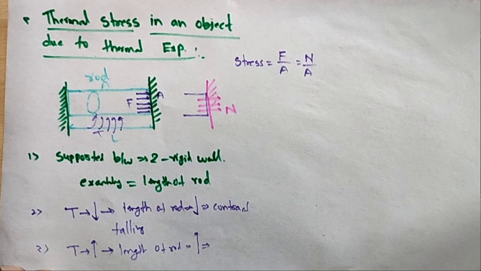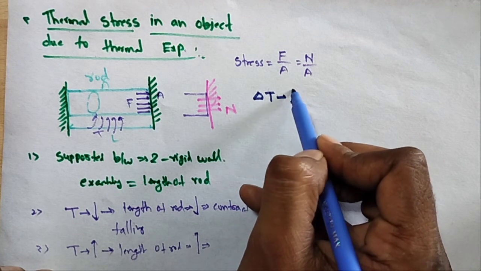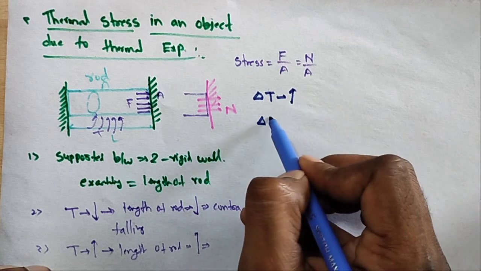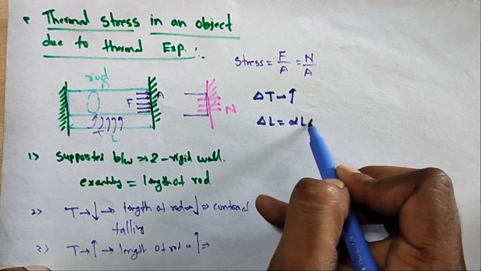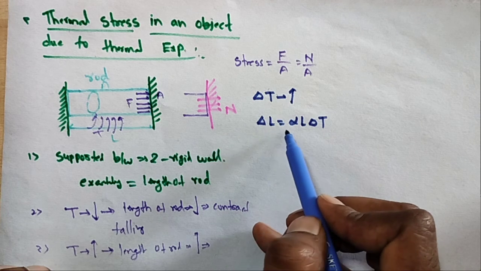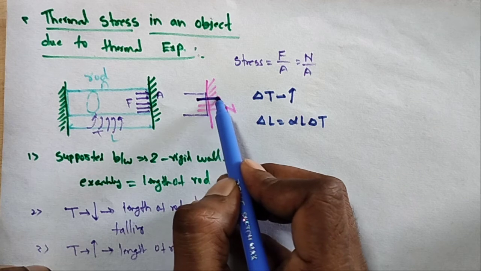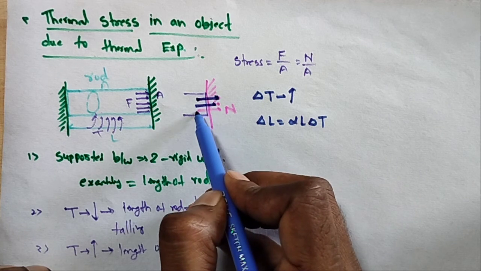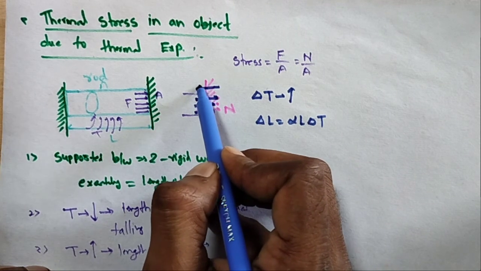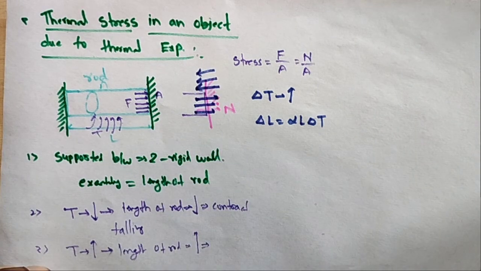If the surrounding temperature increases by delta T, what is the natural increase of the length due to thermal expansion? Delta L is equal to alpha L delta T. So when the temperature increases, the change in length is delta L equals alpha L delta T. When this stress acts towards the walls, the strain also acts equally.